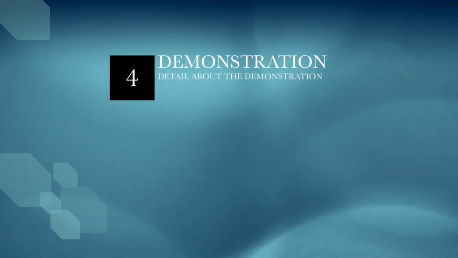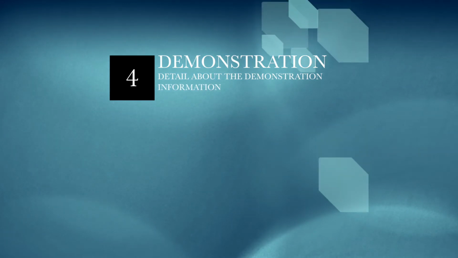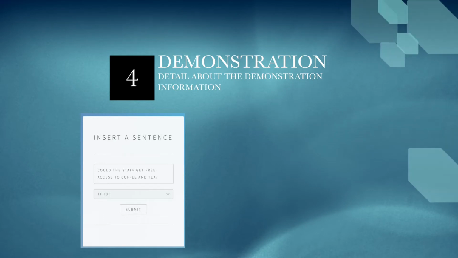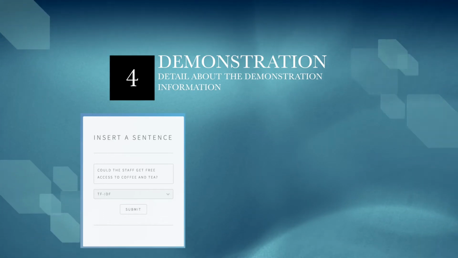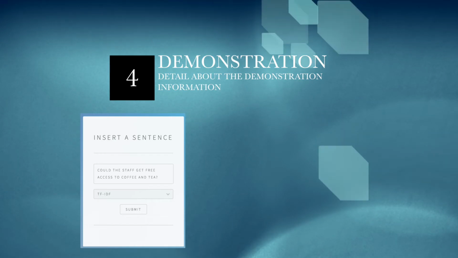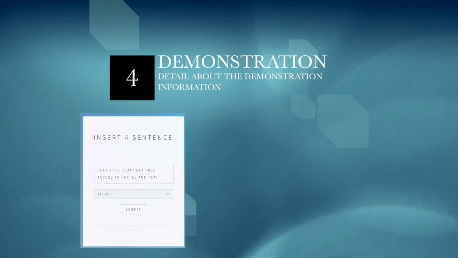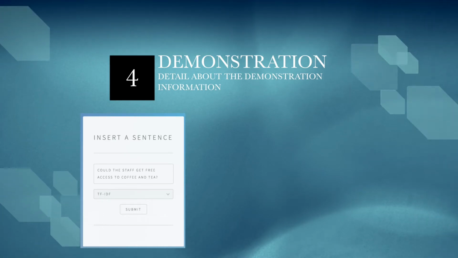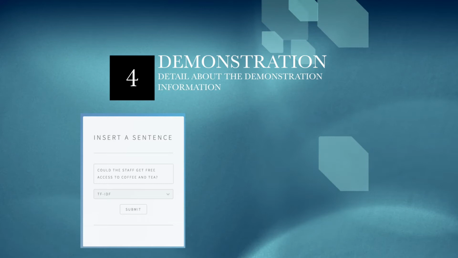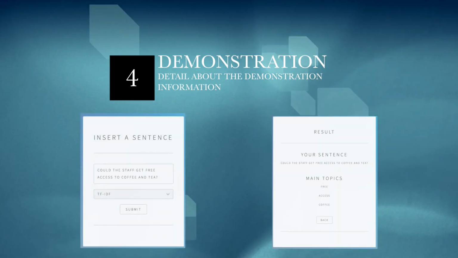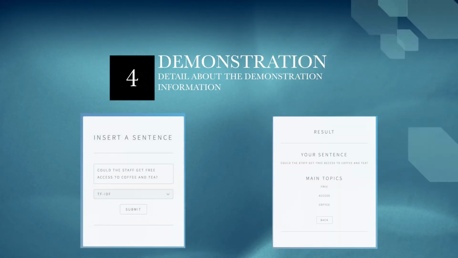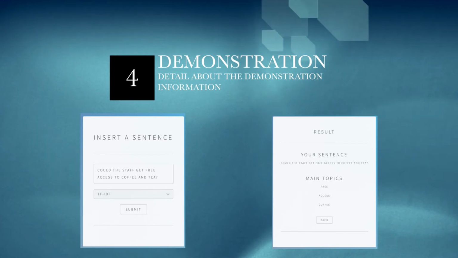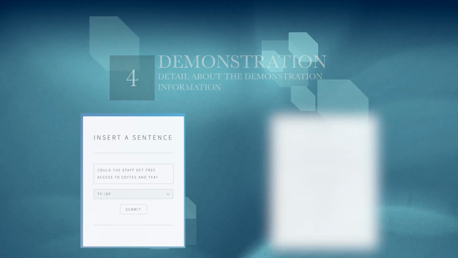An example of a non-technical user querying our application would be as follows. The user navigates to the website and submits a sentence together with the preferred model. For example, in our case, the user chooses the TF-IDF model and submits a suggestion gathered from the ImproveWell application. This makes a request to the corresponding API endpoint, which in turn queries the respective model and returns a JSON result. Our website then parses the JSON and renders the result accordingly. As we can see, we have managed to extract the main topics from the sentence. "Could the staff get free access to coffee and tea?" The topics are: free, coffee, and access.